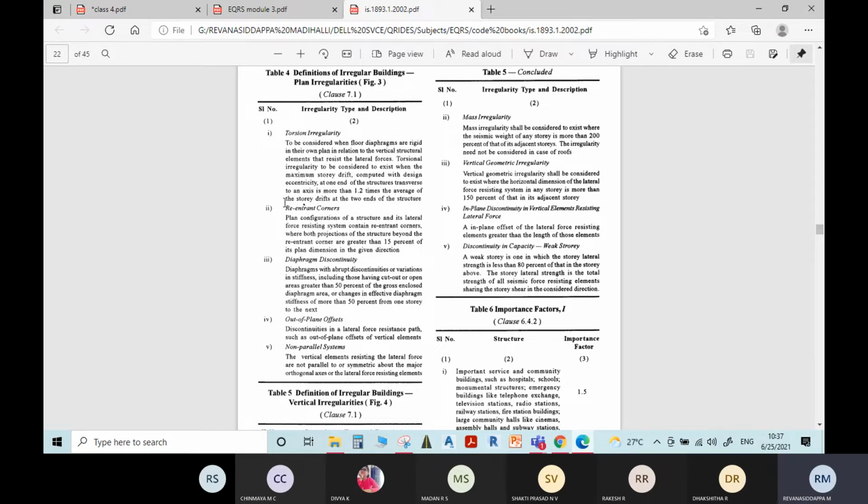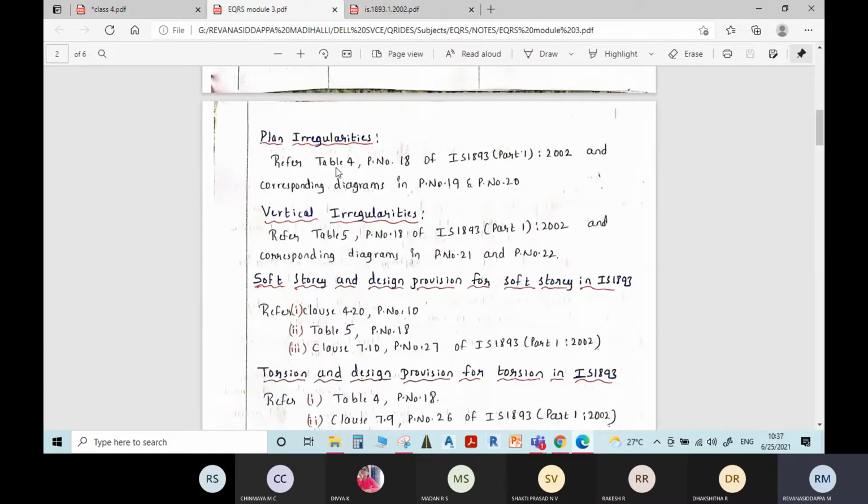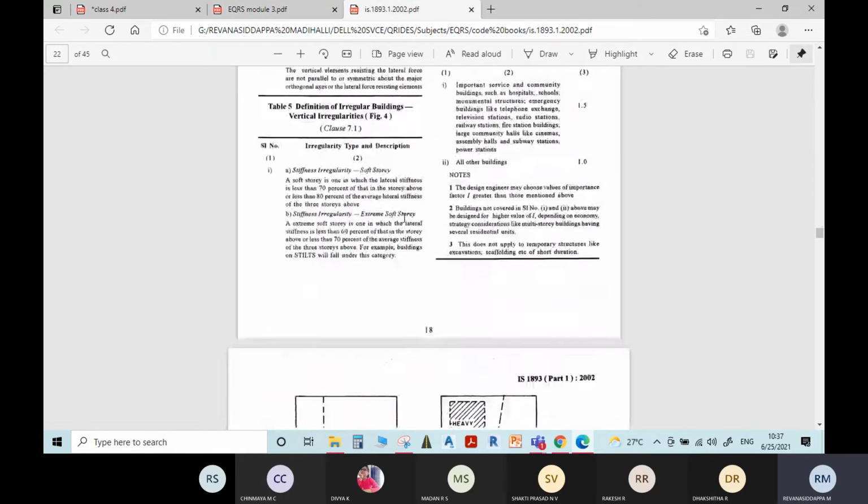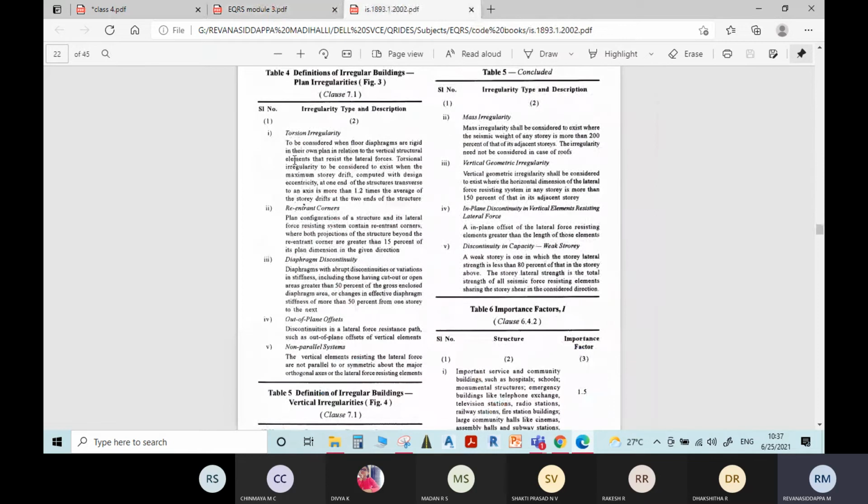In that, the first one we will discuss is torsional irregularity. Table number 4, page number 18 of the IS 1893 code book.